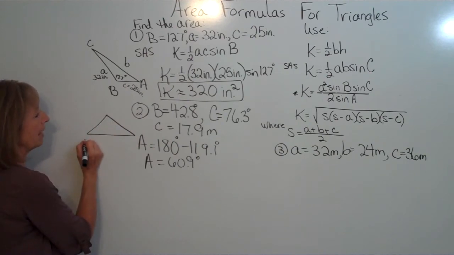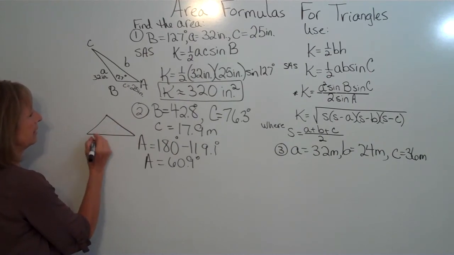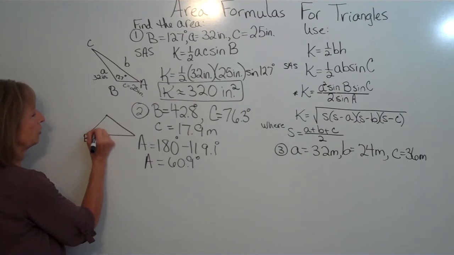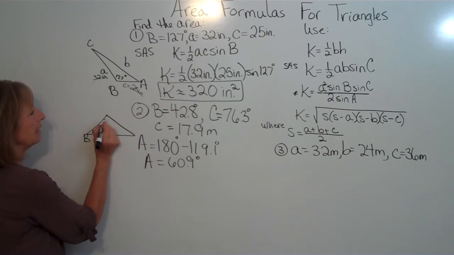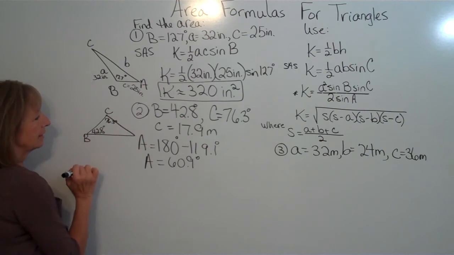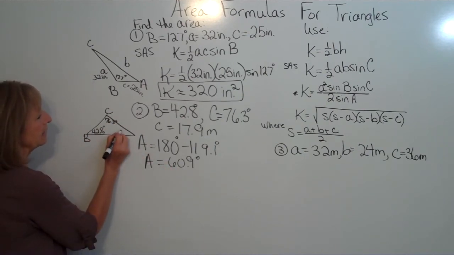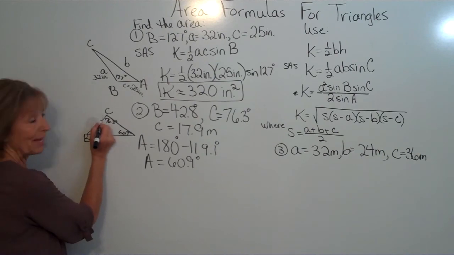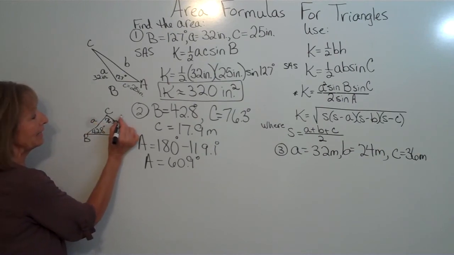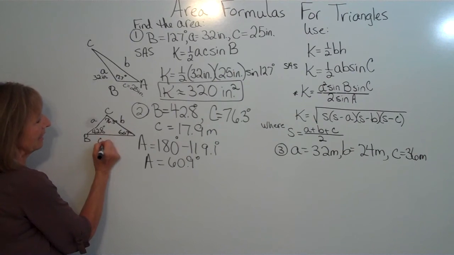So if I have my angle B is 42.8 degrees and my angle C is 76.3 degrees, then we found our angle A to be 60.9 degrees. The side opposite the angles have that small case letter name. So this is my side A, this is my side B, and this is my side C, which is the 17.9 meters.